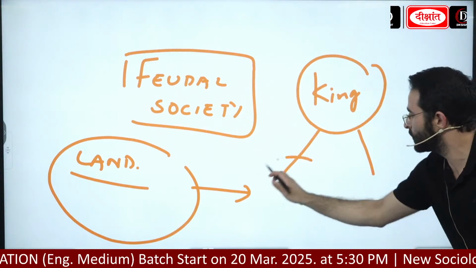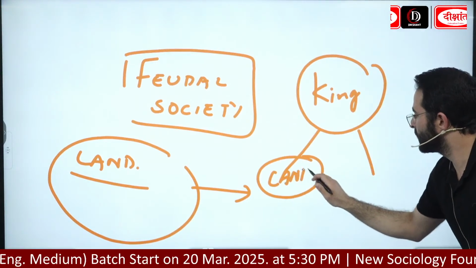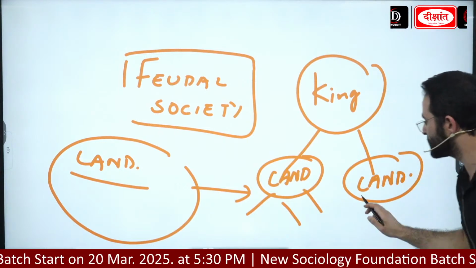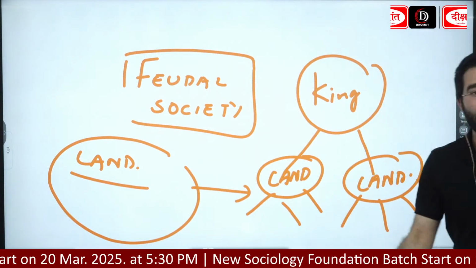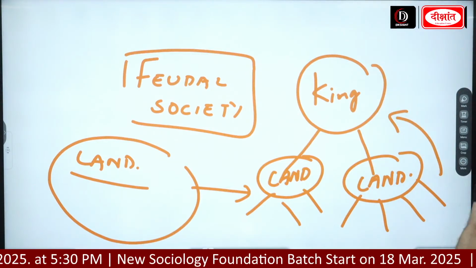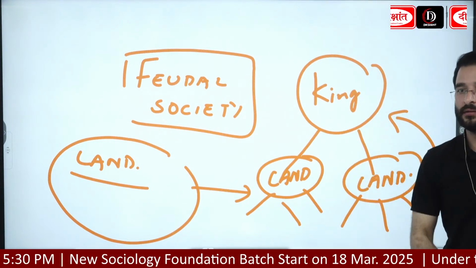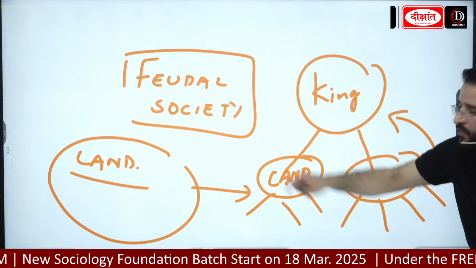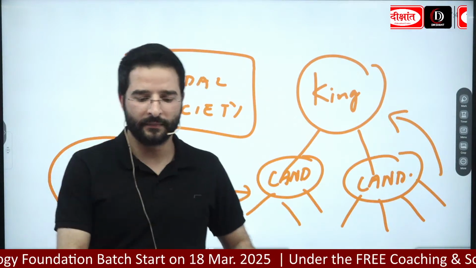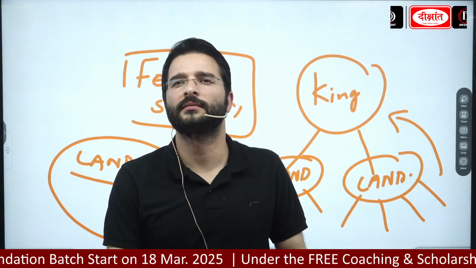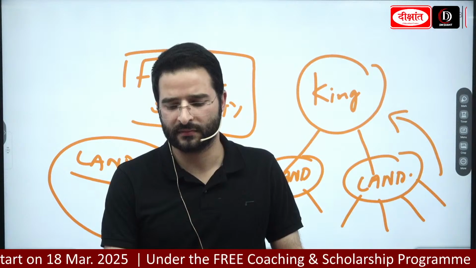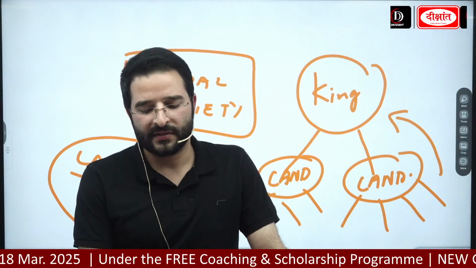King is going to distribute his land among different nobles and chiefs, and in turn those nobles and chiefs will be providing military service as well as they will remain loyal towards the king. So please remember this. Write down, in feudal society, land is exchanged for military service and loyalty.